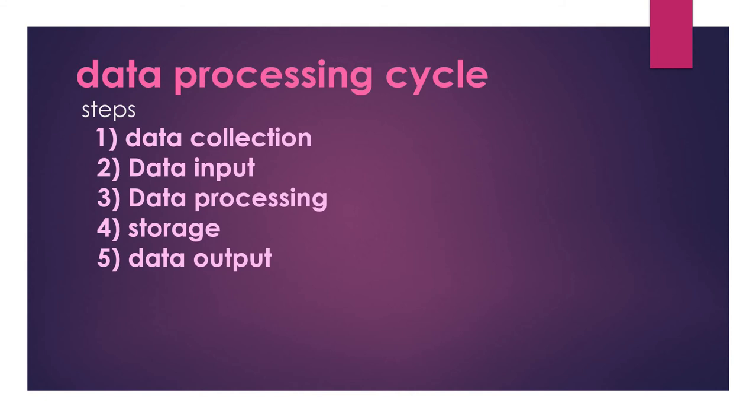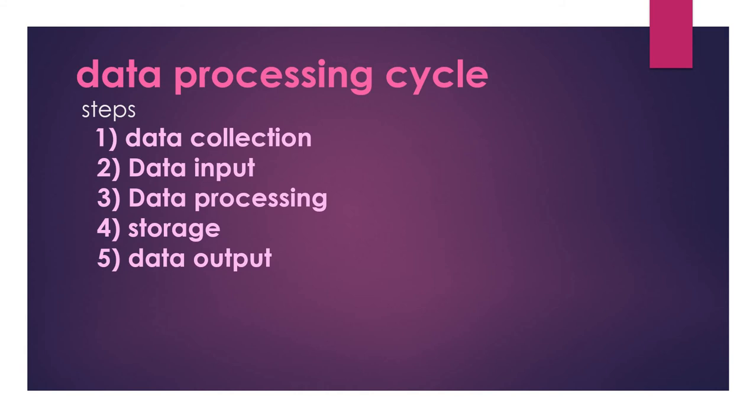data to the computer. The steps for the data processing cycle are: first one, data collection. Data collection means the required data needs to be collected from inside or outside the organization. Then second one, data input: you need to enter the collected data into the computer. We can use keyboard, mouse, or microphone and all.